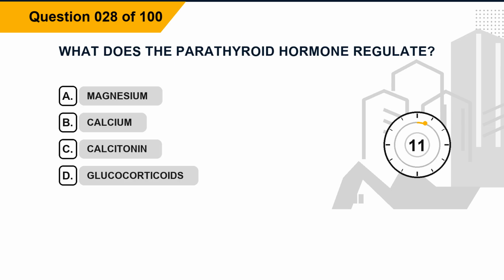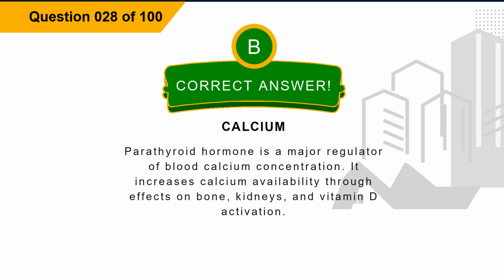Question 28. What does the parathyroid hormone regulate? Option A, magnesium. Option B, calcium. Option C, calcitonin. Option D, glucocorticoids. The correct answer is option B, calcium. Explanation. Parathyroid hormone is a major regulator of blood calcium concentration. It increases calcium availability through effects on bone, kidneys, and vitamin D activation.